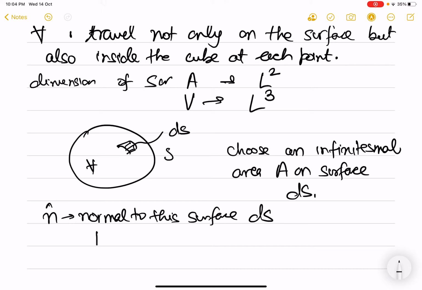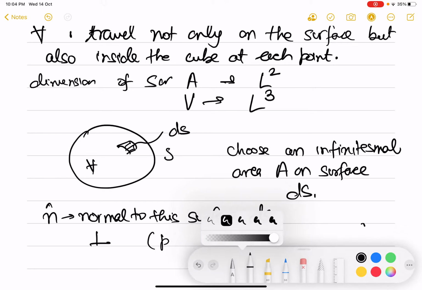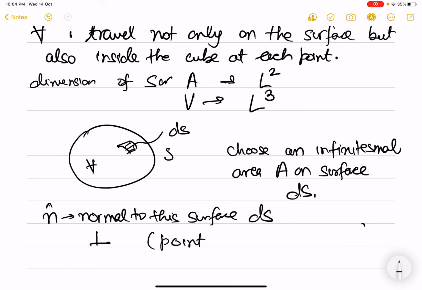Now normal means perpendicular. In general, when we talk of a perpendicular, the perpendicular can point either outward or inward to the surface.